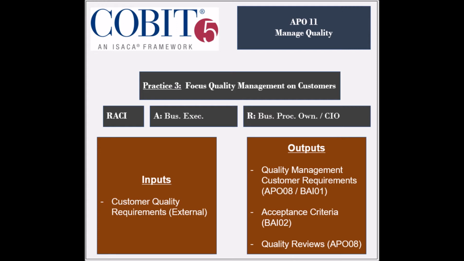The practice generates 3 outputs, which are the customer requirements for quality management to be used by the BAI1 and APO8 processes, the acceptance criteria to be used by the BAI2 process, and the review of quality of service to be used by several APO and BAI processes.